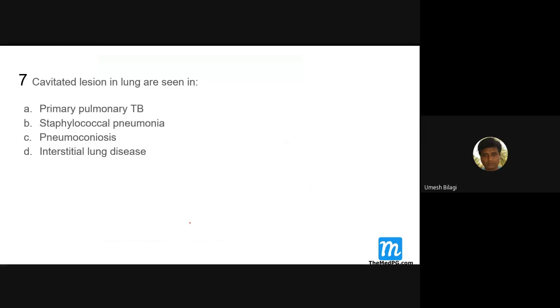Okay. Cavitated lesions in lung are seen in where? Primary pulmonary tuberculosis, do you get cavity here? Cavity is seen in post-primary or secondary tuberculosis. What is Ghon's focus? Ghon focus is primary.